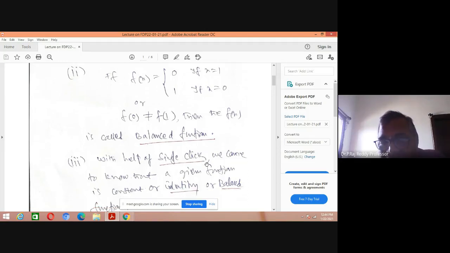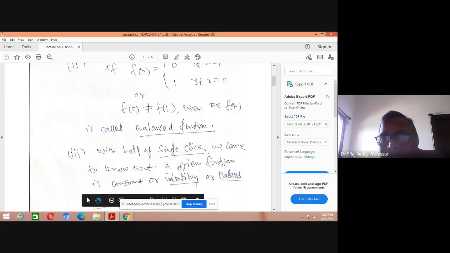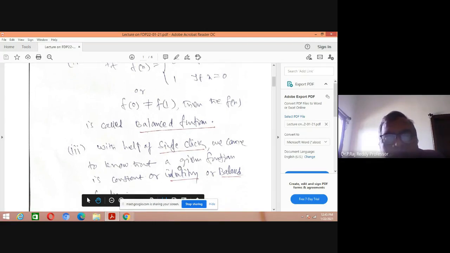So the use of this is, if you consider a single qubit, what is the aim of this algorithm? With the help of a single query, we came to know whether a given function is a constant function or a balanced function. If we consider a single qubit, you want to know the result with a single query. It should be either a constant function or a balanced function. Like that, you can classify two functions at a time with a single query.